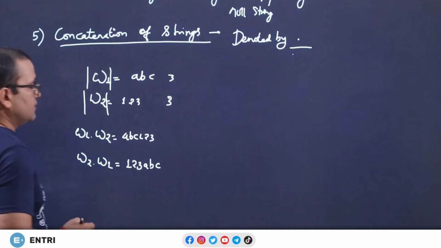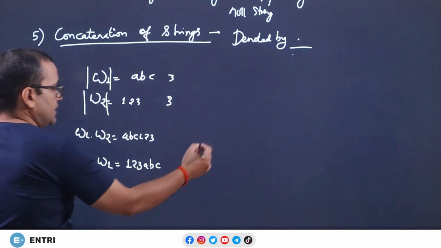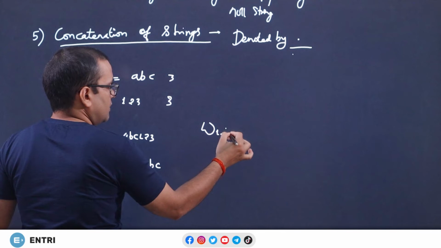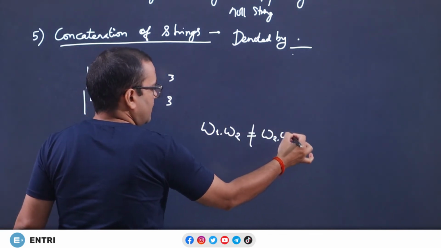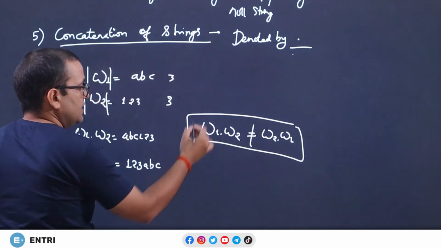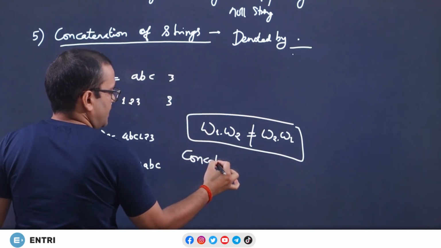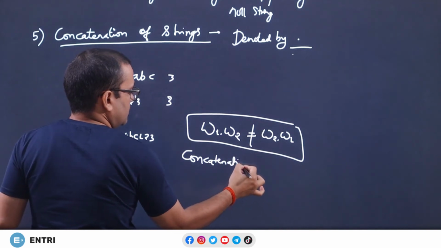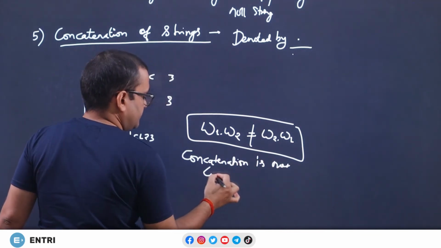And you know, in a string, sequence matters, sequence is important. So, the conclusion is omega 1 dot omega 2 is not equivalent to omega 2 dot omega 1. We have one example and we can say concatenation is not commutative.